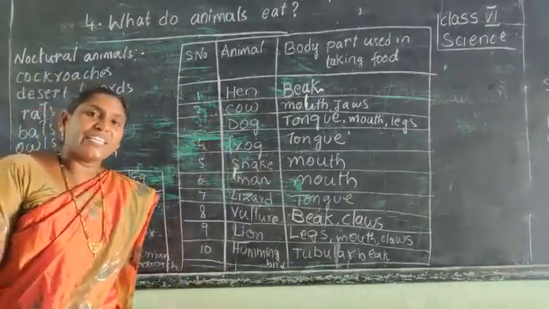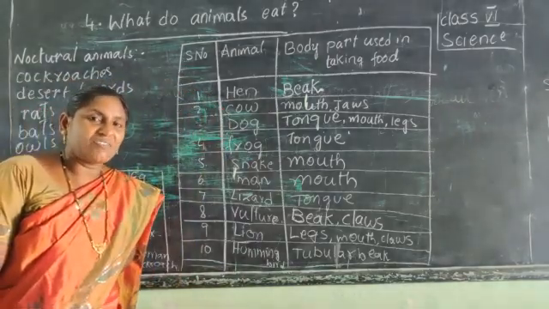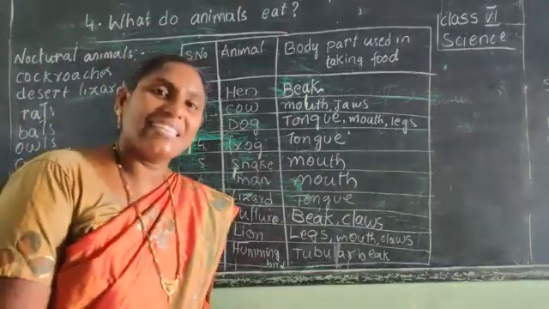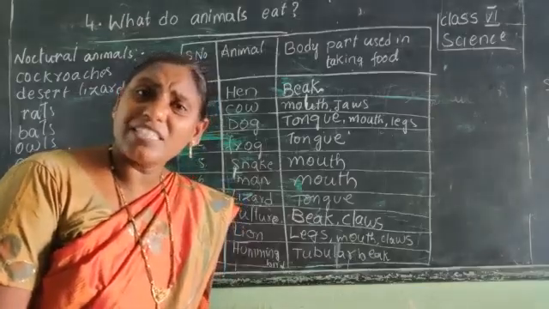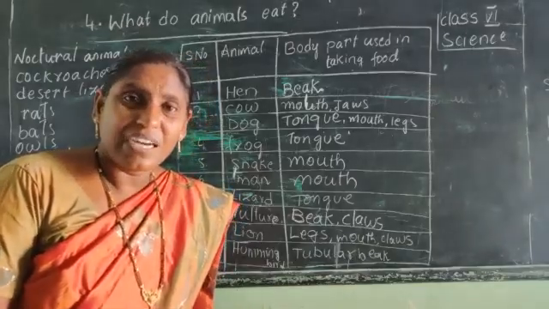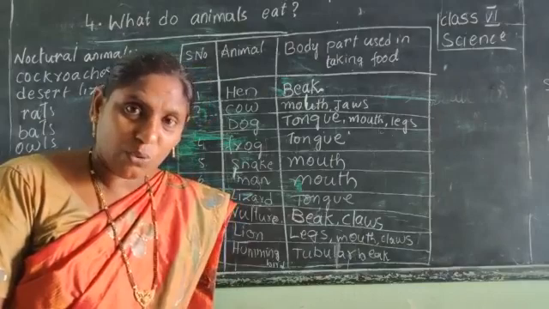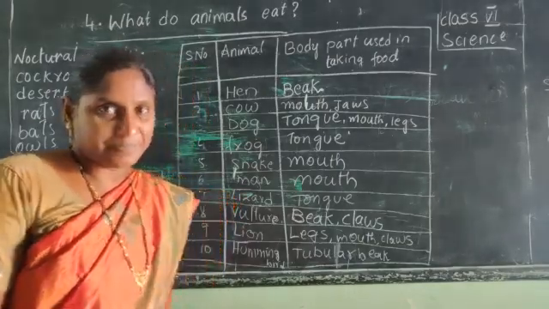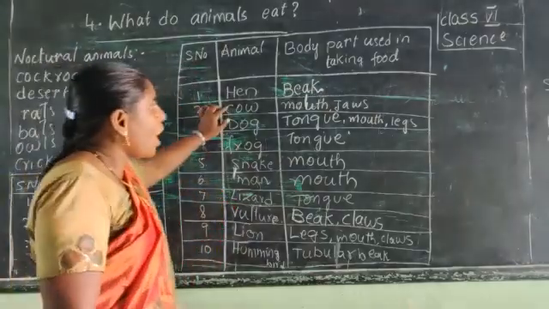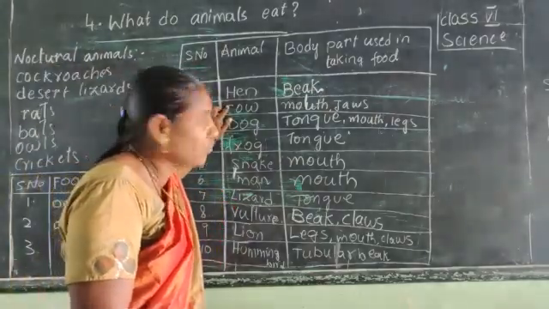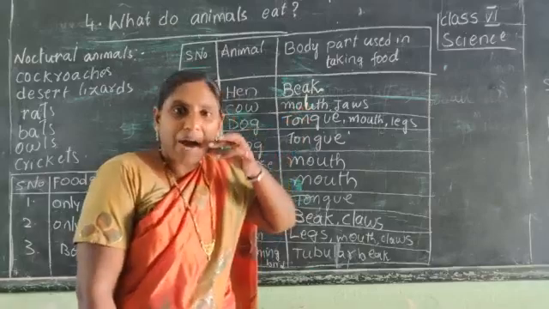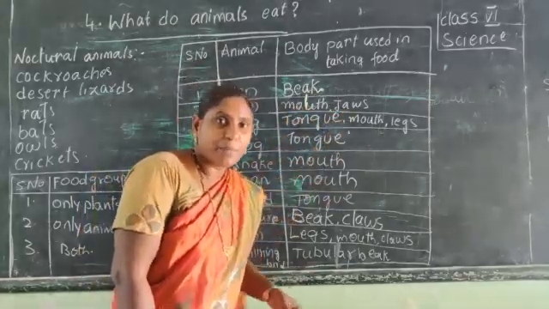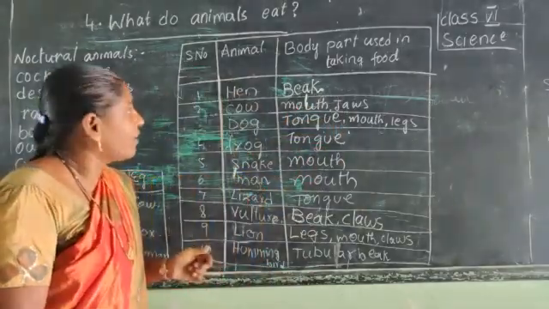What does the buffalo eat? The green grass, dry grass and plants. Even the goat eats grass. So the food habits of cow, buffalo, sheep, goat are the same. They all take their food with the help of their mouth and jaws. With the help of their jaws, they chew the food.